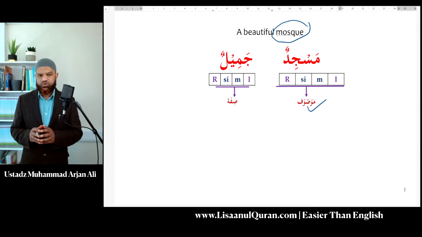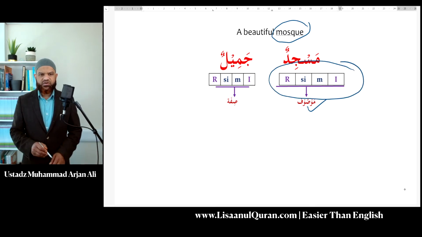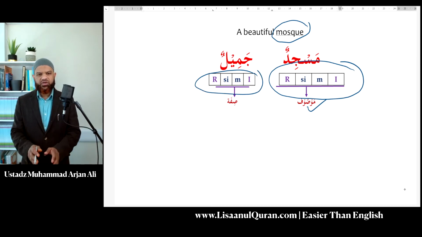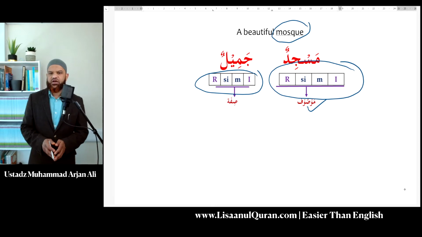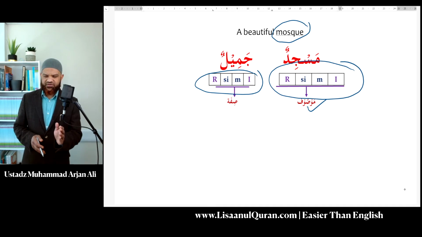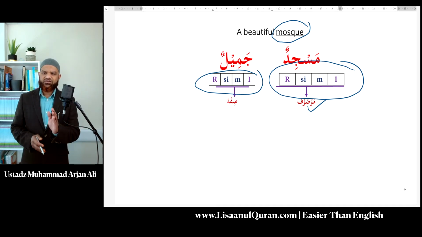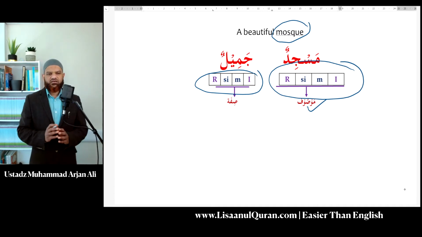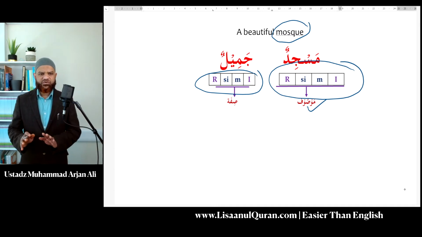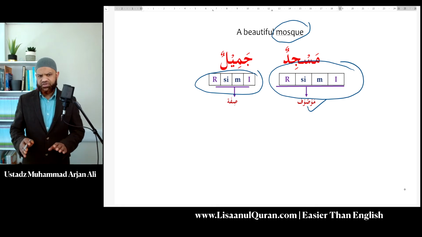Now, the most important thing to note here is the four properties. Whatever the four properties of the noun being described are, the description must follow. The description will copy or match the four properties of the noun being described. So if the noun being described is definite, the description will also be definite. If the noun being described is indefinite, the description will also be indefinite. If the noun being described is in the rafa status, the description will also be in the rafa, and likewise nasab, and vice versa with jar. So all the four properties, gender as well as number, will match. And that's all you need to know to form descriptive phrases in Arabic.